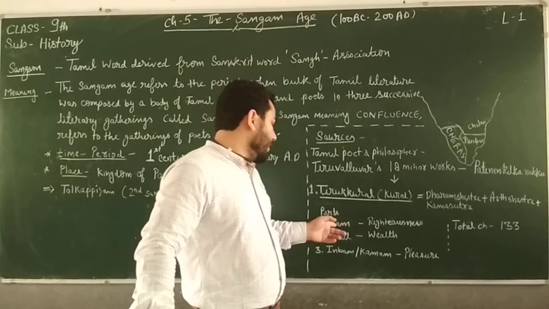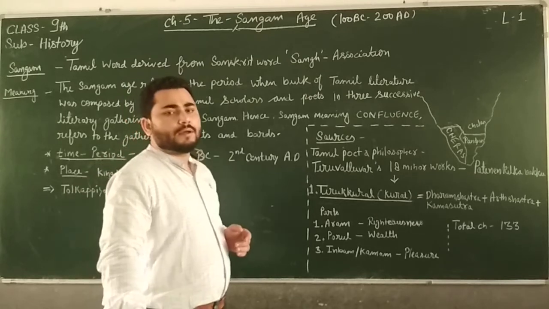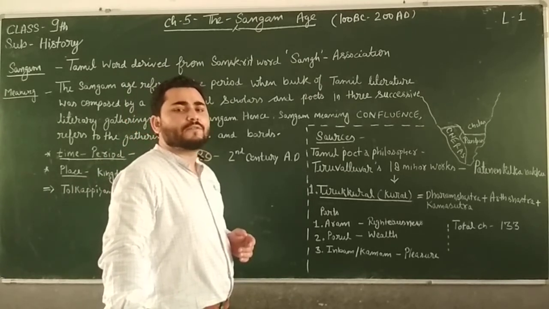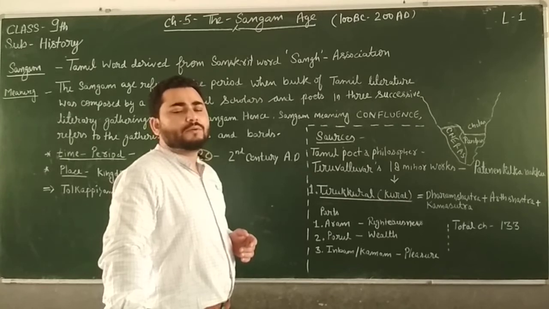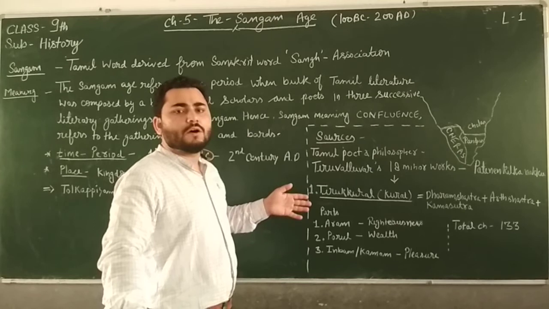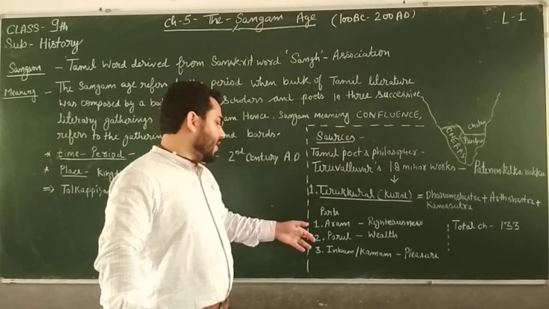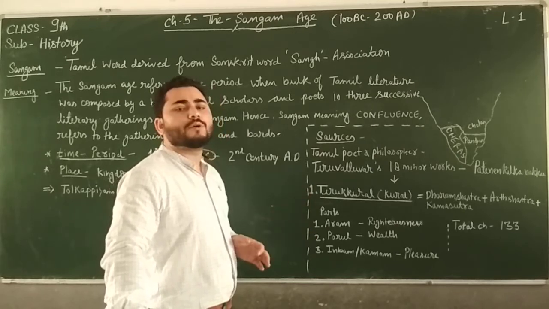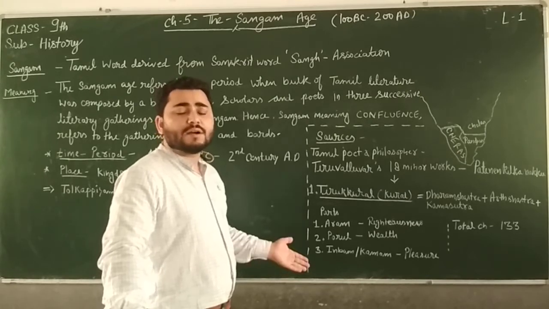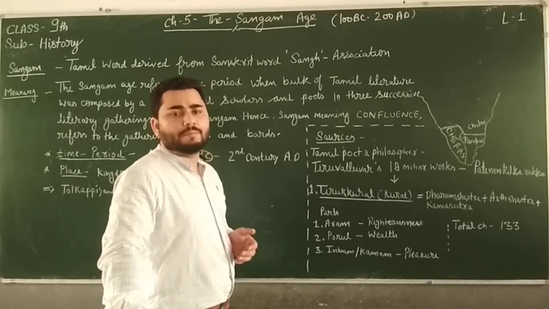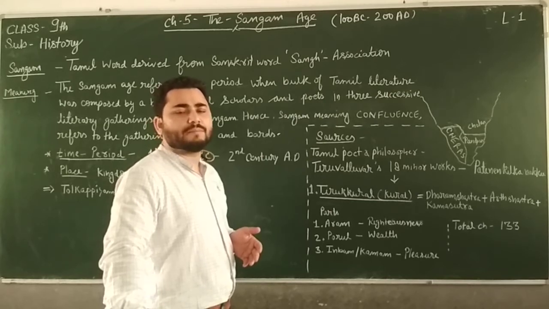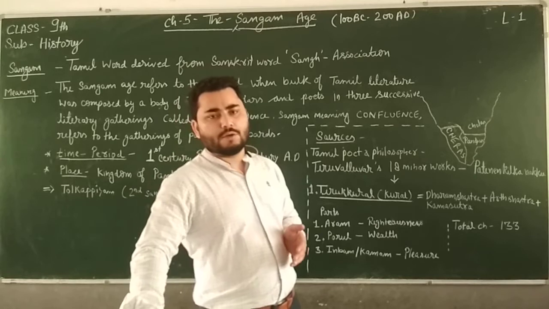The first part is Aram, which deals with the righteousness and virtues of the people. The second is Porul, which deals with wealth and economy. And the third is Inbam or Kamam, which deals with pleasure and the matrimonial life of people.